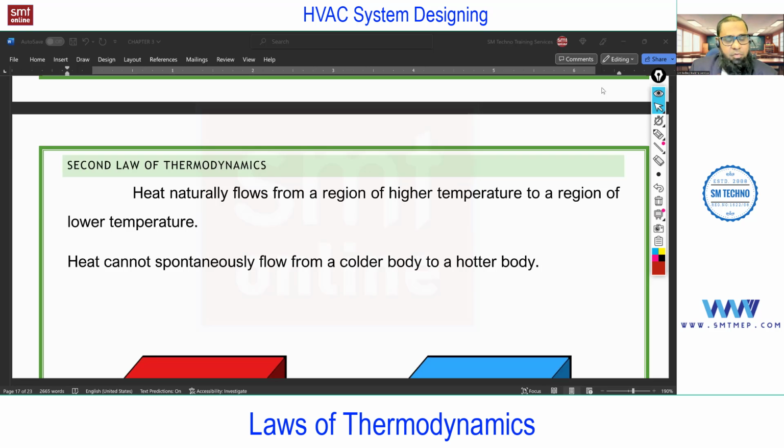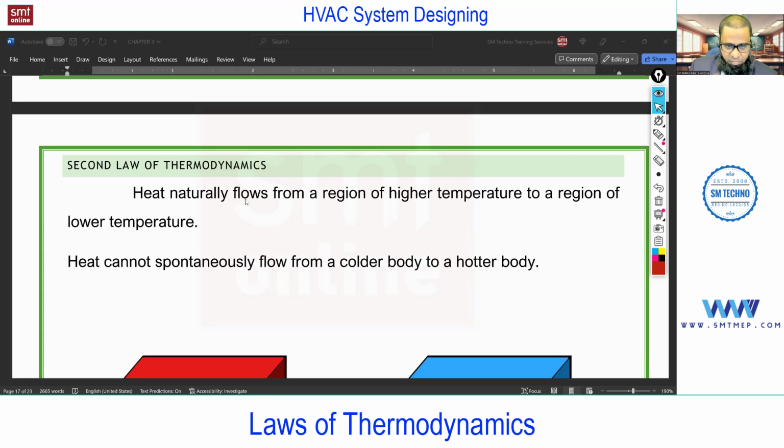Means it is not possible for a system to transfer the heat from a low temperature to high temperature without work or without work done. Or in other words, I can say by nature, heat will transfer from higher temperature to the lower temperature. You see, it's very simple. But now we'll discuss the importance of this. But let me quickly complete this theory.